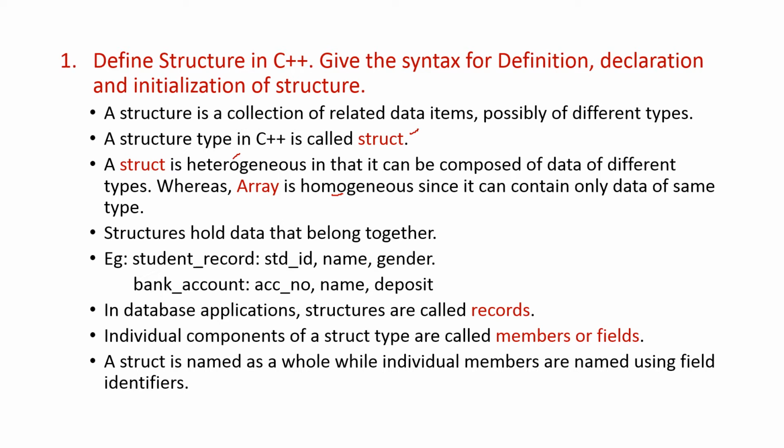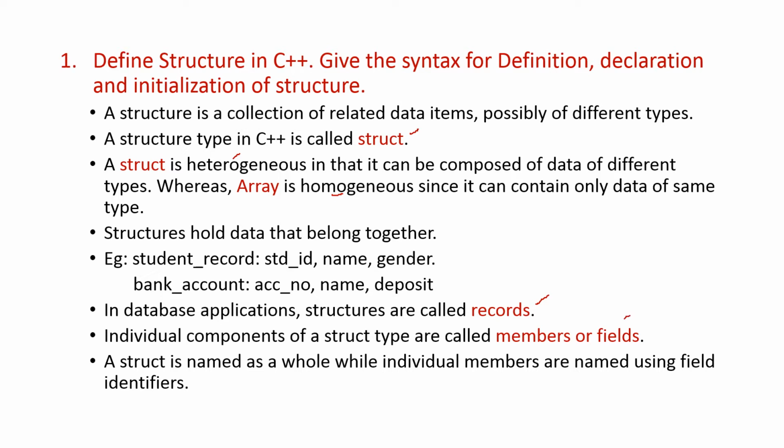Example for structure is student record. That includes the student ID, name, gender. See, all three, they are of different types. One is ID, one is name and one is gender. Next is bank account, account number, name and deposit. In database applications, structures are also known as records. Individual components of a structure type are called members or fields.